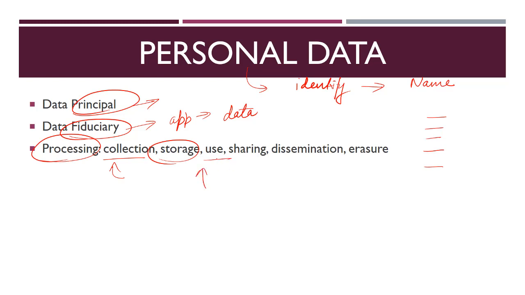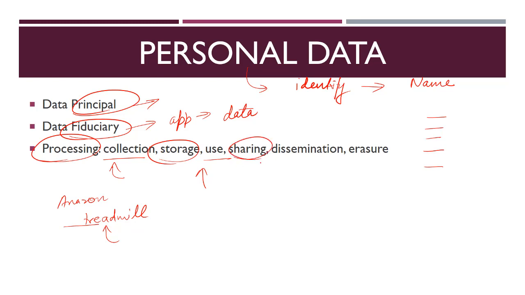For example, what do we mean by use of the data? Let's say I am purchasing something on Amazon. Whenever I write anything in the search query, Amazon comes to know that this is what I require. For example, I might write treadmill in the search query. So tomorrow when I log in again, Amazon will show me a list of treadmills which have some kind of offers. So this is the use of data.